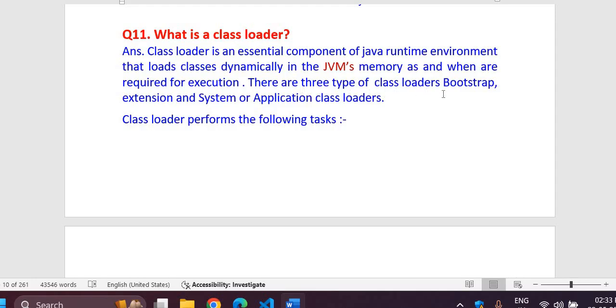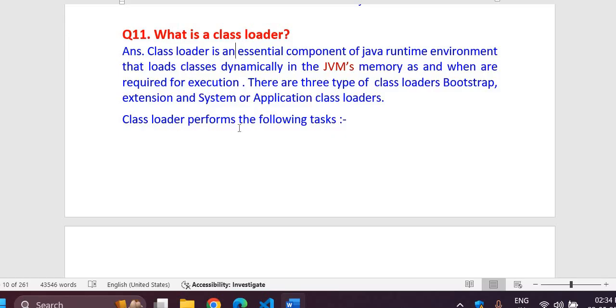There are three types of class loaders: bootstrap, extension, and system or application class loader. The bootstrap class loader sets an environment for your class file, and extension is used for those like if you are using SQL or something, it will be setting all those extension related files. And then the system or application class loader is for your own program, your own project, which will be loaded in this area.